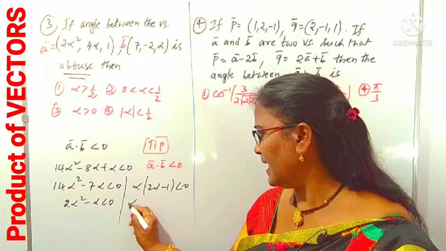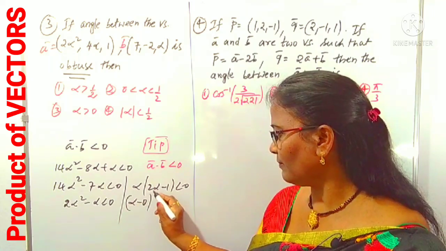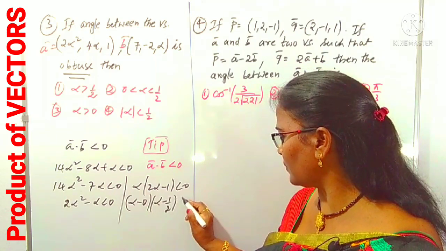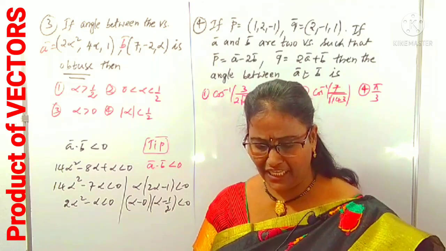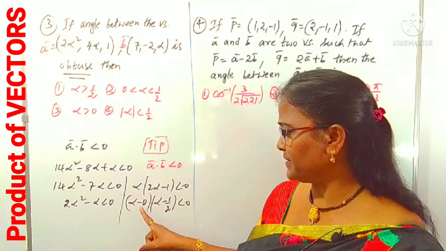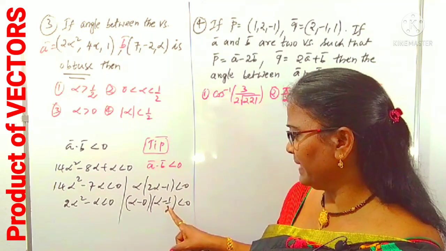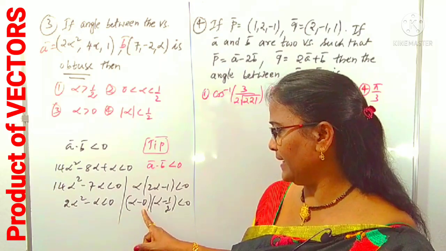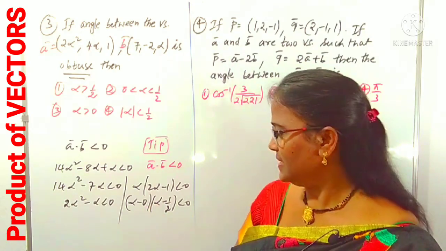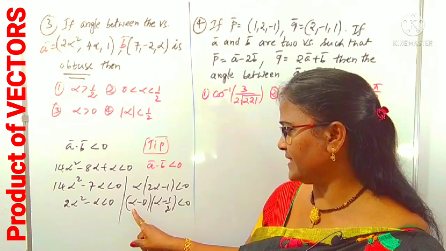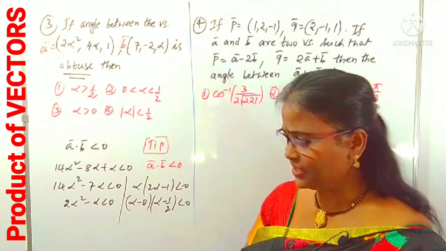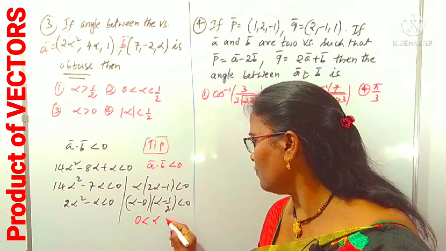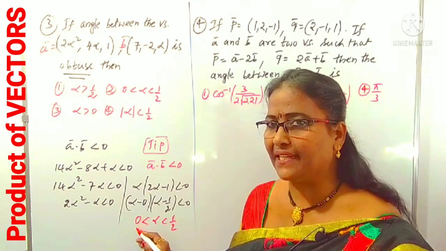By taking 2 common here, it becomes alpha into alpha minus 1 by 2 less than 0. This is called an inequation. When it is in the form of x minus k into x minus k1 less than 0, it means x lies between k and k1, like that you have to remember. So we can think this is compared with x, in place of x there is alpha, which means indirectly the resultant is that alpha lies between 0 and 1 by 2, the least value taken first.